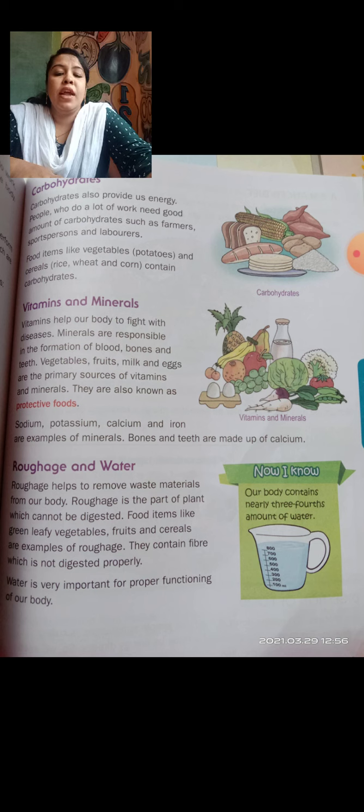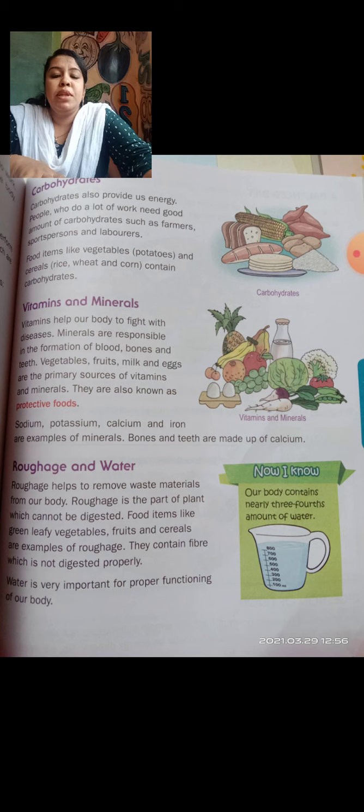Next, food items like vegetables, potatoes and cereals, rice, wheat and corn contain carbohydrates. These are the food items which contain carbohydrates.